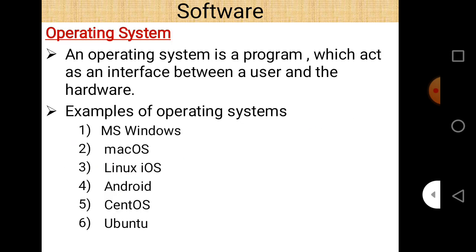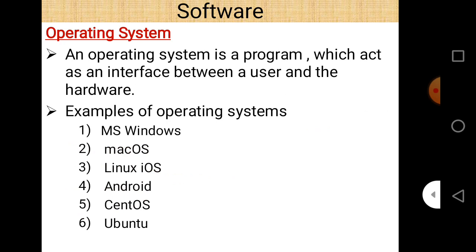Now our first topic is the operating system. So what is an operating system? Basically, an operating system is a program, or a set of programs, which acts as an interface between a user and the hardware. It is the simplest and the oldest definition of an operating system: nothing but the interface between a user and the hardware.